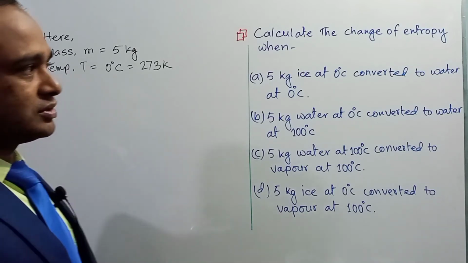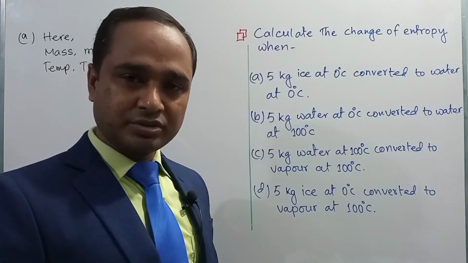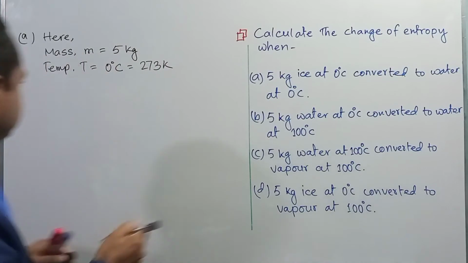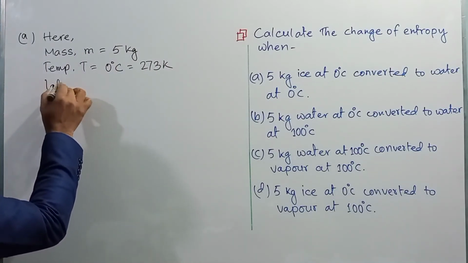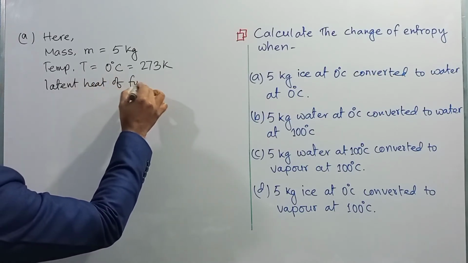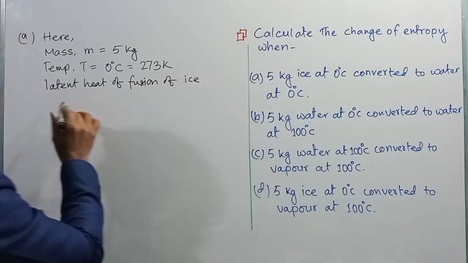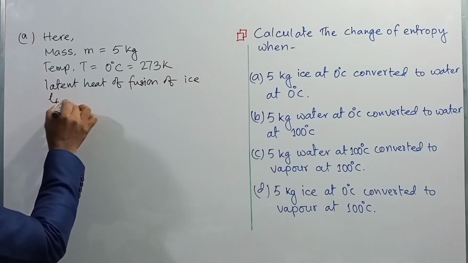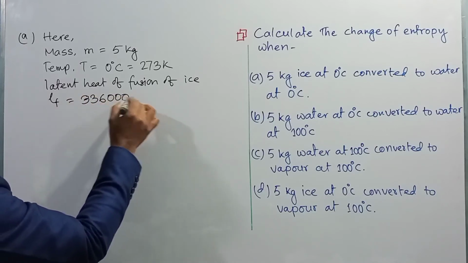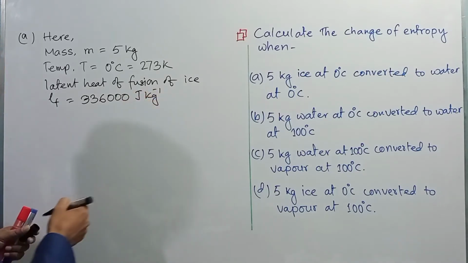To calculate the required heat, we need to know the latent heat of fusion of ice, which is denoted by Lf. Lf is equal to 336,000 joule per kg, right?